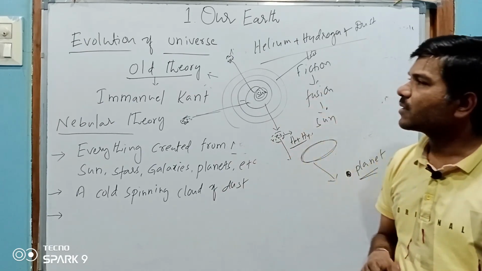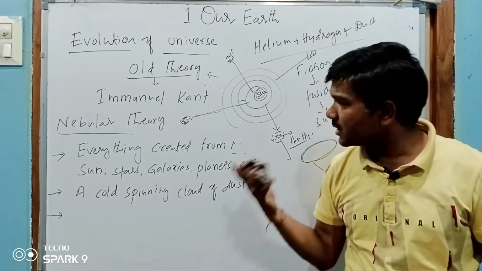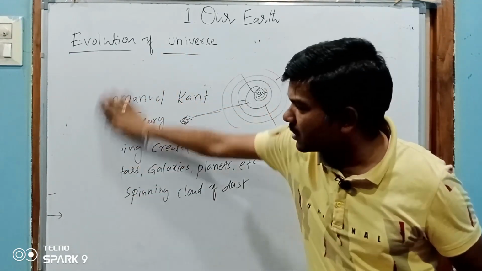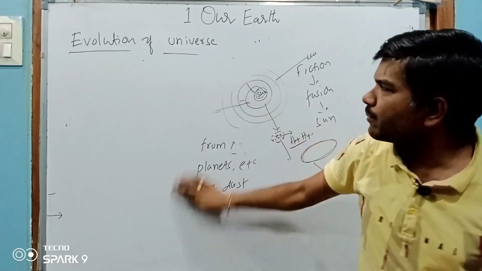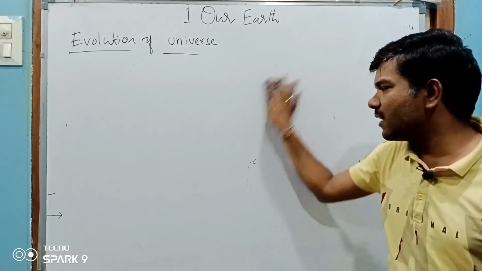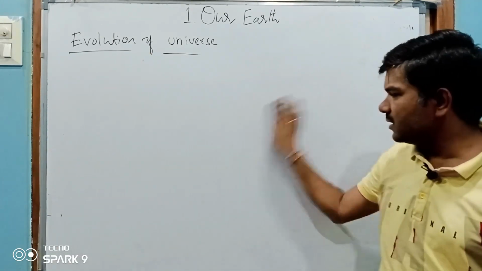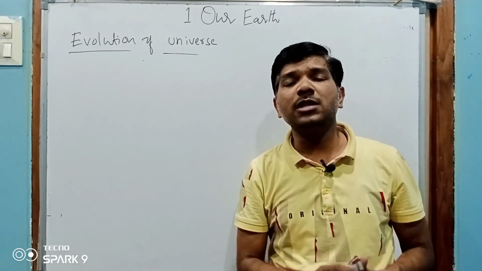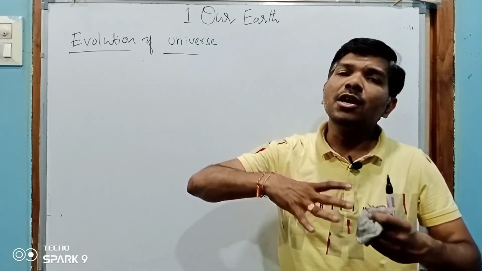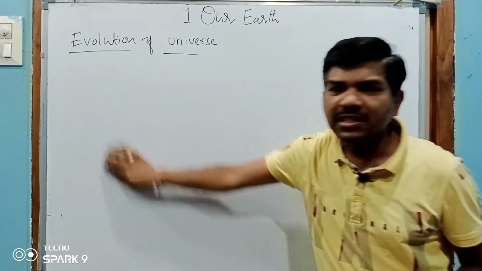So this was the theory of Immanuel Kant. Immanuel Kant proposed this. So this is Immanuel Kant's proposal. Simply remember that the universe evolved from a nebula. In the nebula, what kind of elements were there? Hydrogen, helium, and dust particles. These dust particles came closer, became denser, and a fusion reaction took place, and finally huge energy was created. That huge energy was called the sun.